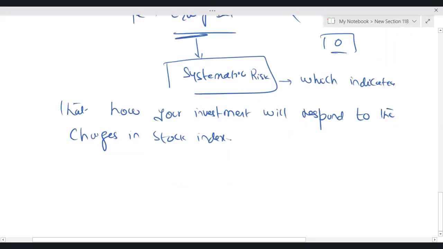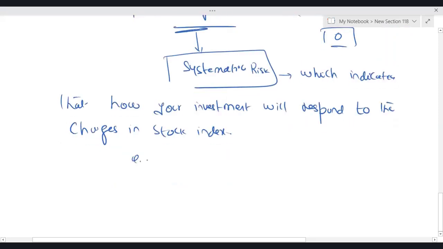For example, I'm just giving you the example, if an index increases by 5% and your investment increases by 10%, you are generating return more than the market. So we can say your investment is a high risky investment, because if this index reduces by 5%, then your investment will reduce by 10%.